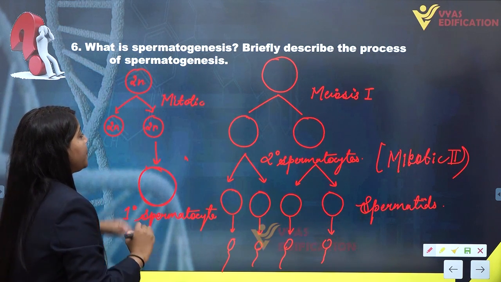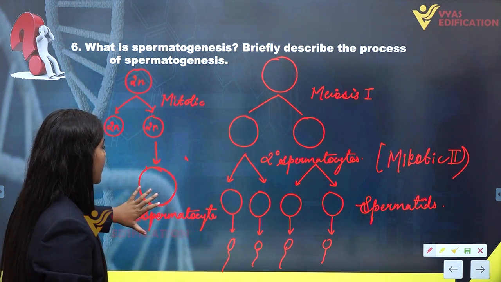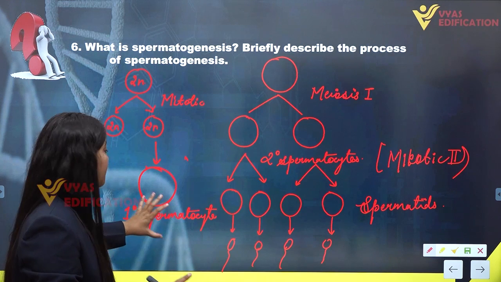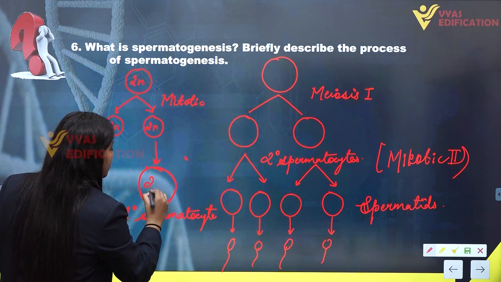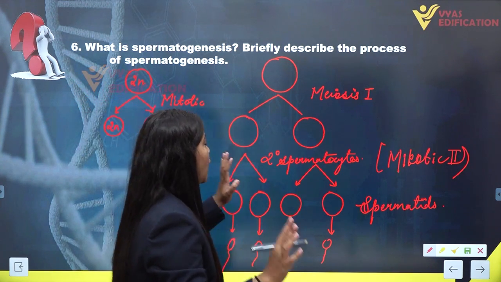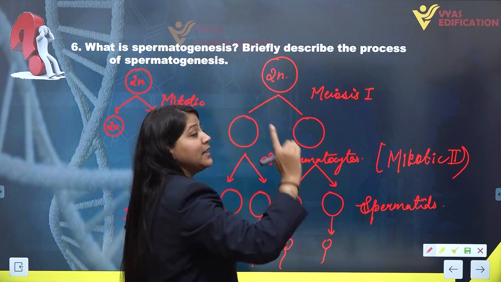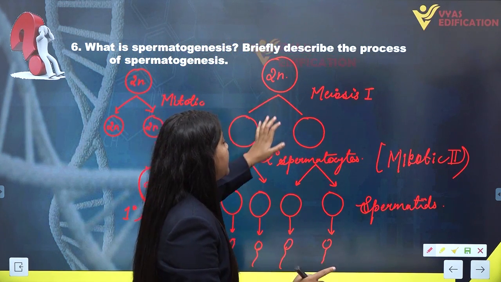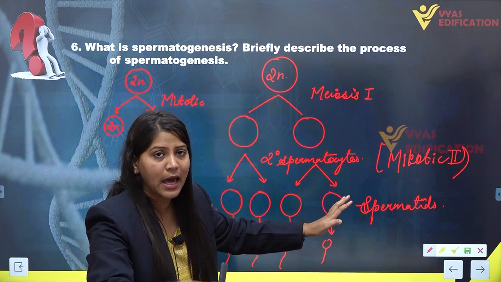All these are 2N. As you can see, there is no division occurring from here to here. So the primary spermatocytes are always 2N. These are also diploid cells. Now let's come towards this. This is also a primary spermatocyte, being diploid. This is undergoing meiotic division to form sperm cells or male gametes.